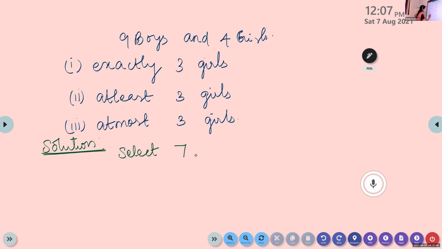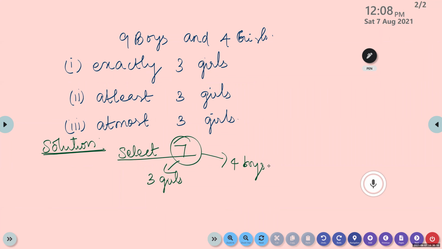You want to select 7. Exactly 3 girls are there. I'm not asking the final answer. You tell me how will you do this. In the 7, exactly 3 girls are there, so how many boys can we select? 4 boys. We select 4 boys from 9 boys. Similarly, we can select 3 girls from among the 4. So how many ways? The first case.